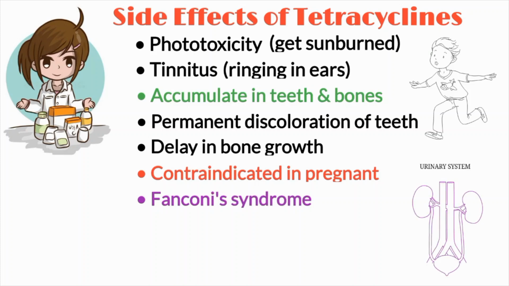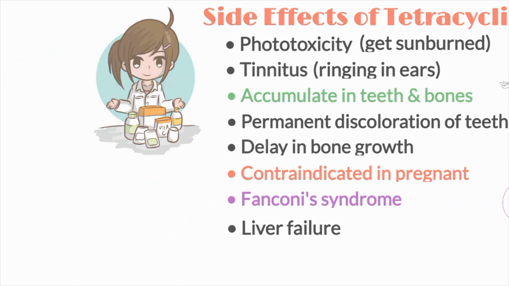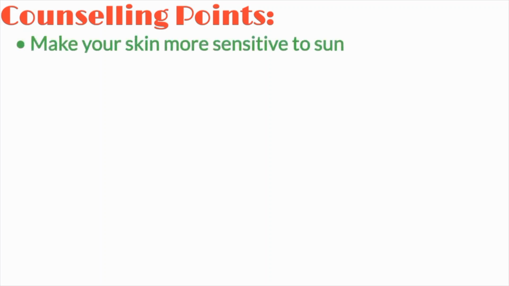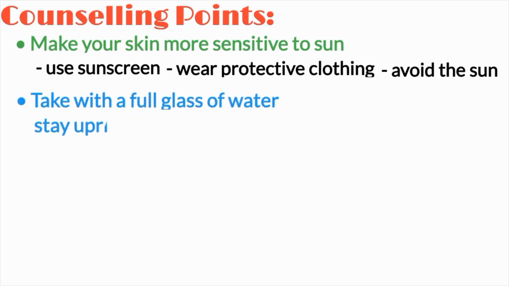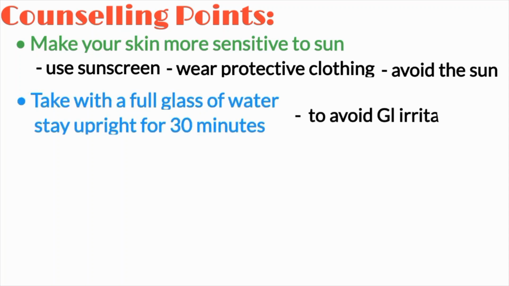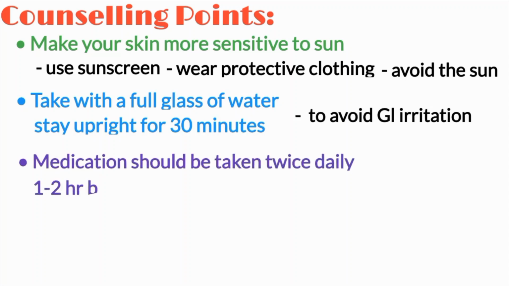Now, at the end of this video, let's talk about some counseling points that you should consider while giving or taking tetracyclines. Number 1. This medication can make your skin more sensitive to the sun and you can burn more easily. Use sunscreen, wear protective clothing and avoid the sun. Number 2. Take with a full glass of water and stay upright for 30 minutes to avoid gastrointestinal irritation. Number 3. This medication should be taken twice daily, 1 to 2 hours before or 4 to 6 hours after antacids, vitamins, magnesium, calcium, iron, zinc, dairy products or bismuth subsalicylate.